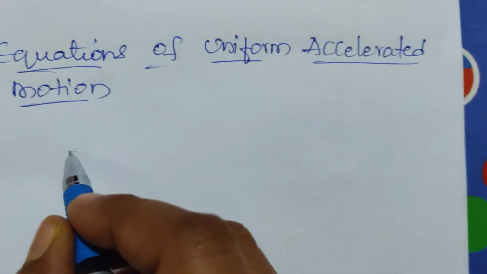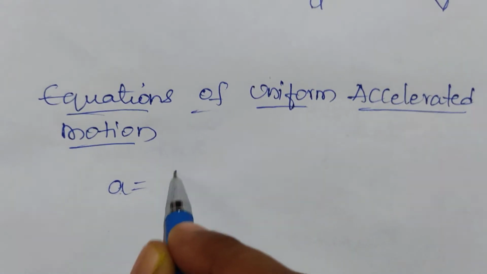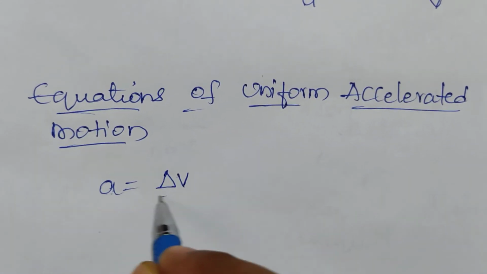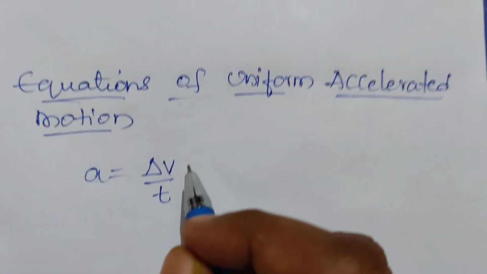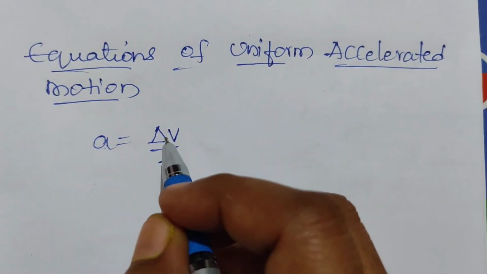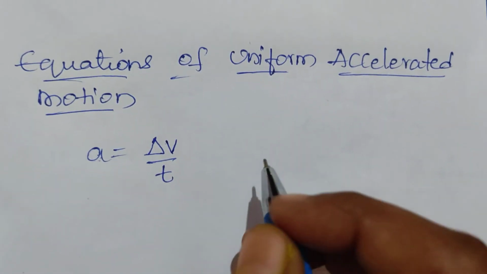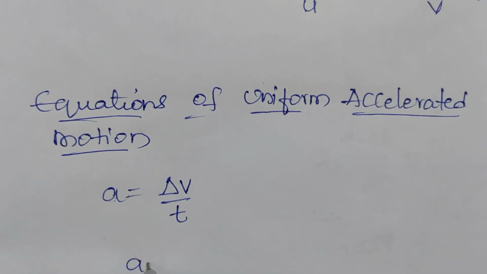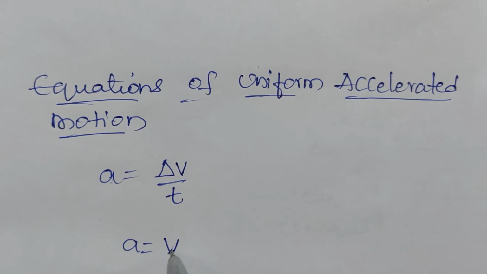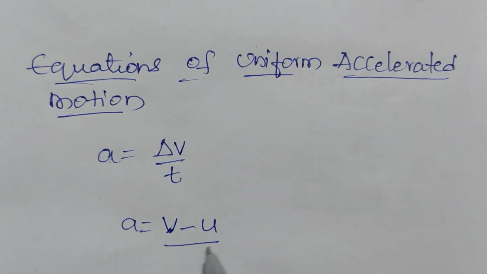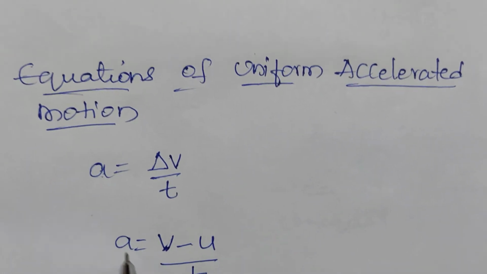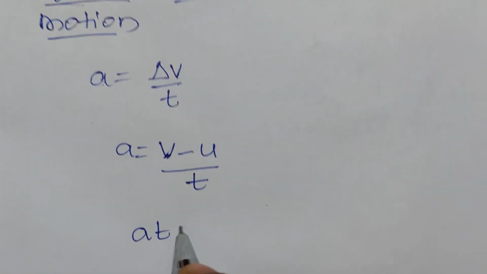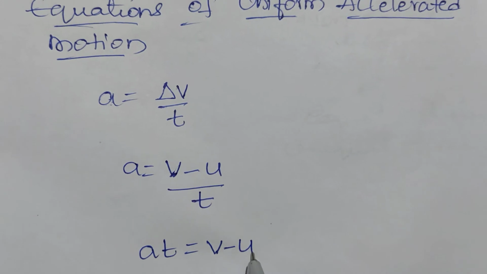First, acceleration, we know that it is delta v by t. Here delta v is the change in velocity, that is final minus initial. So a is equal to final velocity minus initial velocity by t. Now we will solve this. t goes up, so at is equal to v minus u.